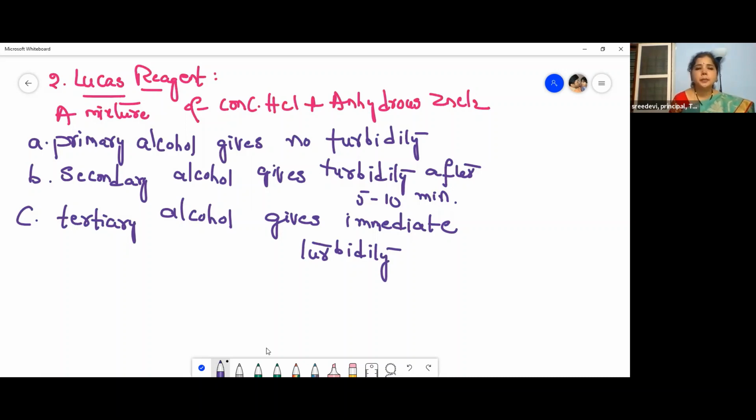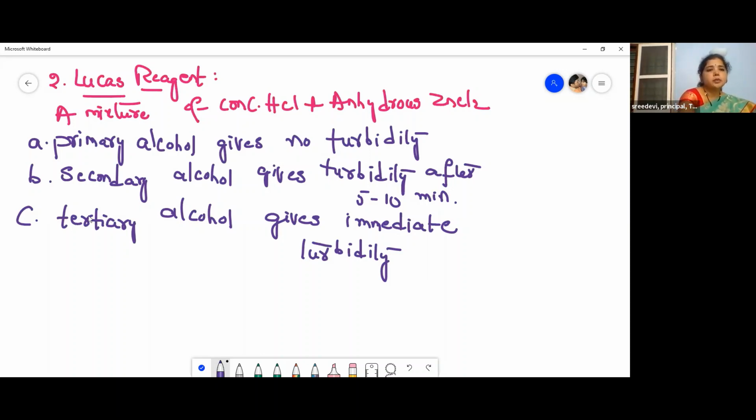What is Lucas reagent? Lucas reagent is a mixture of concentrated HCl and anhydrous zinc chloride. So primary alcohol gives no turbidity with the Lucas reagent, whereas secondary alcohol gives turbidity after 5 to 10 minutes, and tertiary alcohol gives immediate turbidity. So this is a very important test for your objective examination, children. So please remember, a mixture of concentrated HCl and anhydrous zinc chloride is called Lucas reagent. What reagent? Lucas reagent.